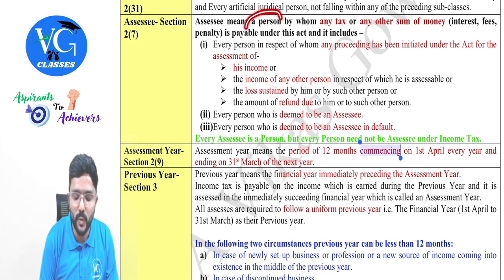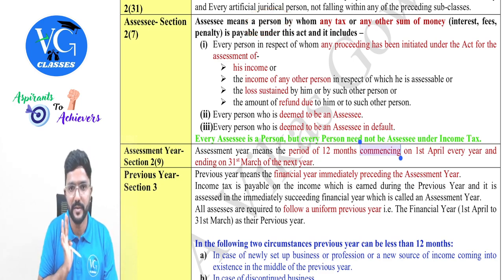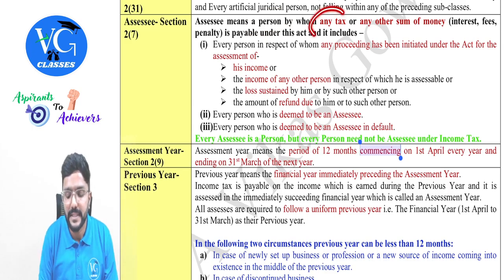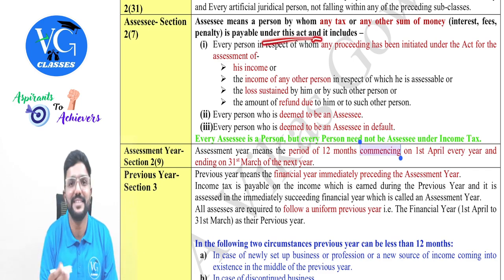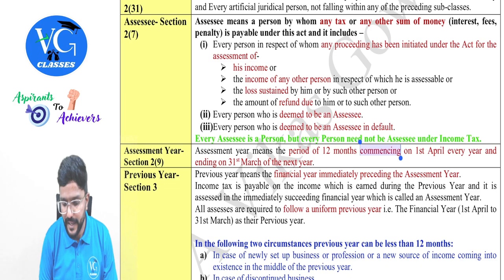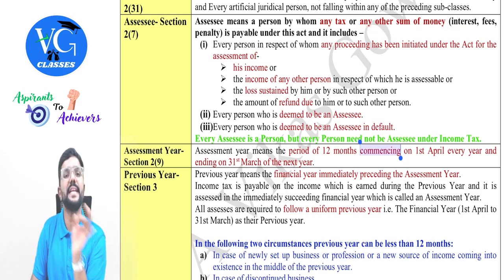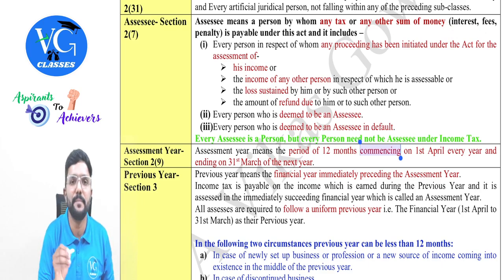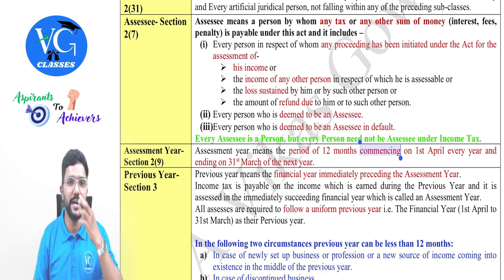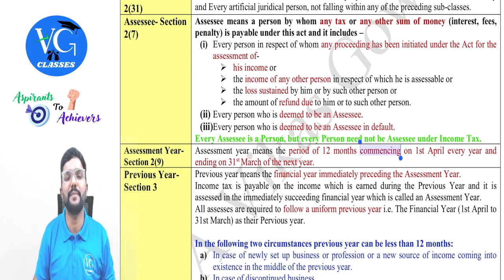Assessee means a person. Who is person? We already understood, 2 clause 31. By whom any tax, which tax, sir? Even GST? No. Any tax under this act means income tax act, guys, including cess, surcharge, everything. Or any other sum of money. They have used the word any other sum of money. Any other sum of money means what, sir? It is like interest, late fee, or penalty, guys. For example, sir, I have not paid income tax, but I have just paid some late fee for filing my nil return or loss returns. Am I still called as assessee?